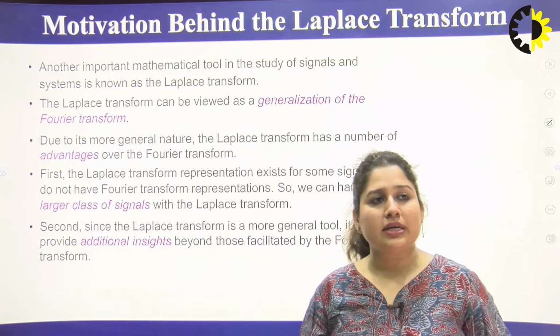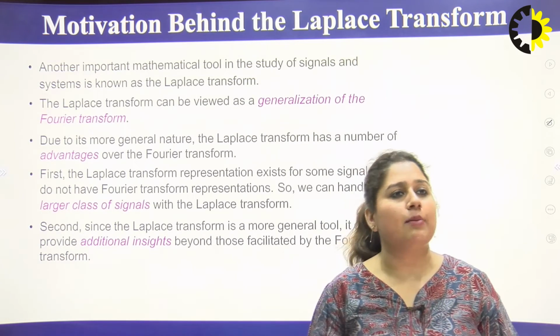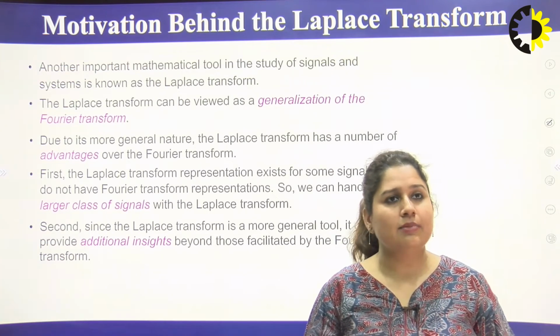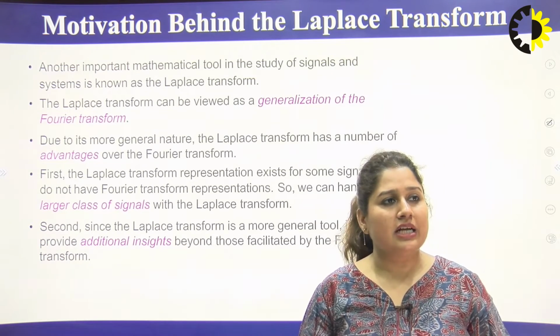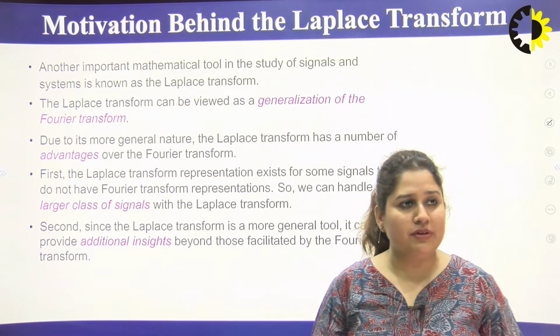Another important mathematical tool in the study of signals and systems is the Laplace transform. There are other kinds of transforms in signals and systems too, like the Fourier transform and Z transform. The Laplace transform can be viewed as a generalization of the Fourier transform.